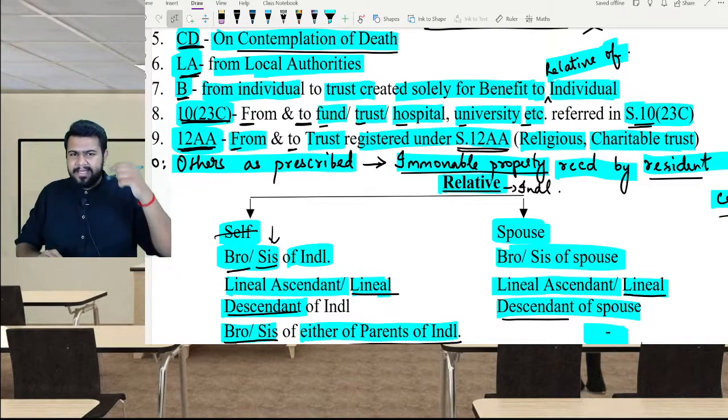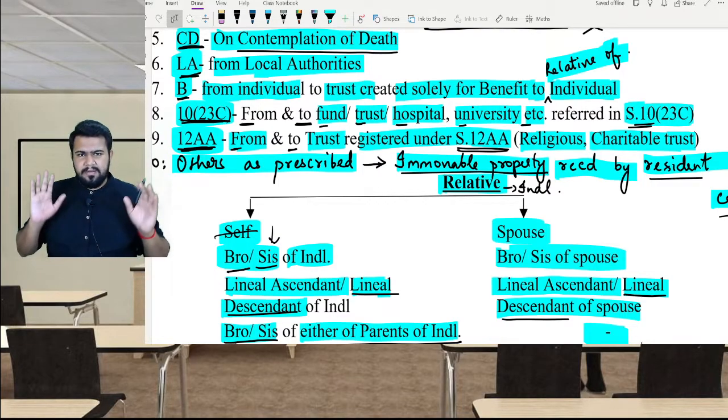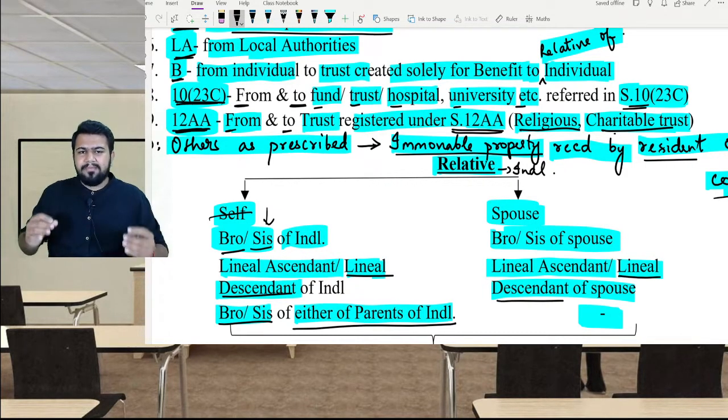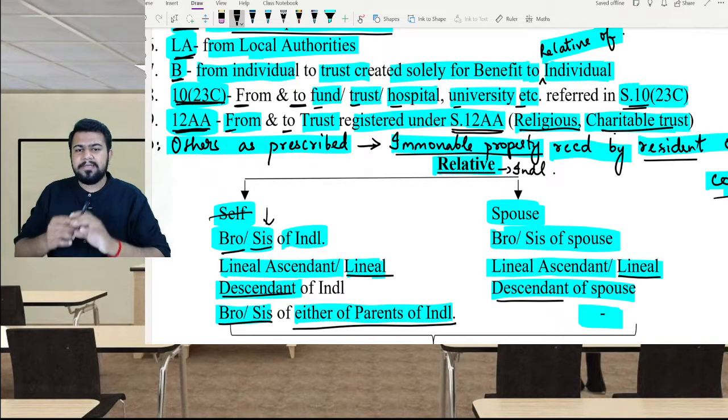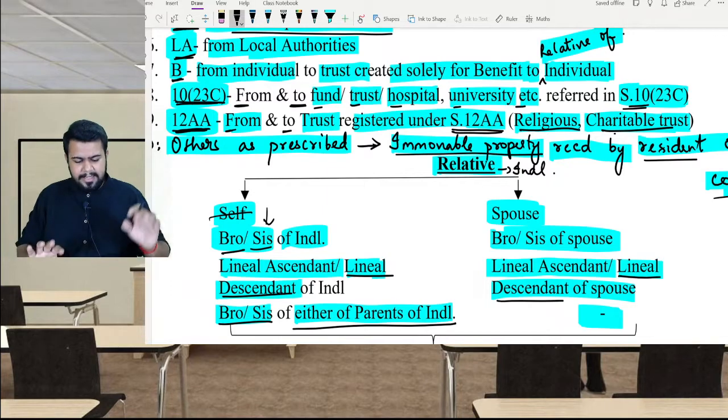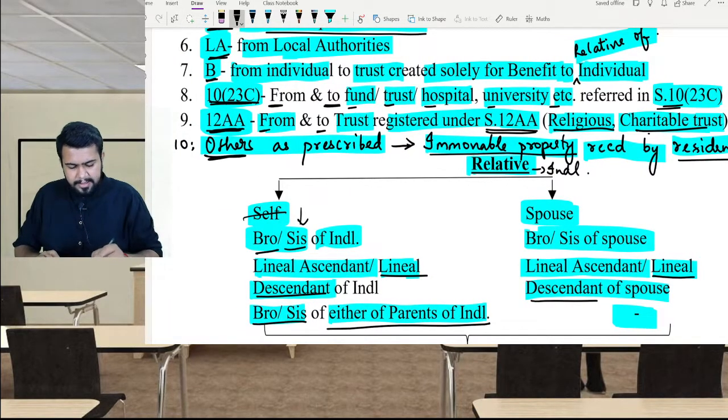If they give any gift to me, it is exempt in my hands. You get my point? Similarly, section 12AA means religious or charitable trust. If I give any gift to a religious or charitable trust, it is exempt in their hands. If they give me any gift, it is exempt in my hands. It is not taxable.